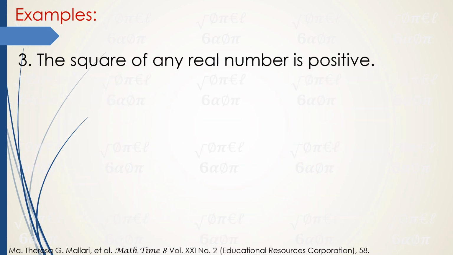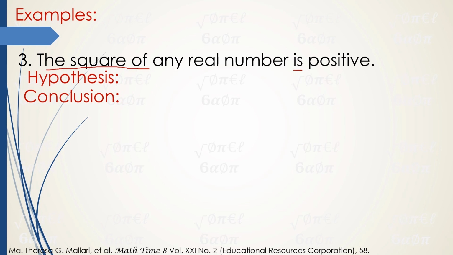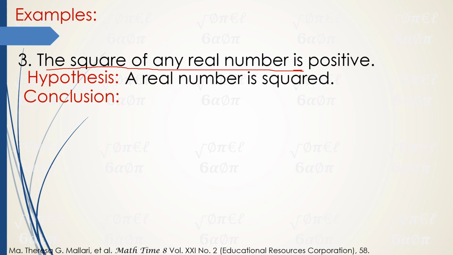More examples. Number 3. The square of any real number is positive. The square of any real number is positive. So, what do you think is our hypothesis? Usually, the hypothesis and the conclusion are separated by linking verbs, like is, are, was, were, will be, or helping verbs. So, that is the is. The part on the left side is our hypothesis. The square of any real number. So, a real number is squared.